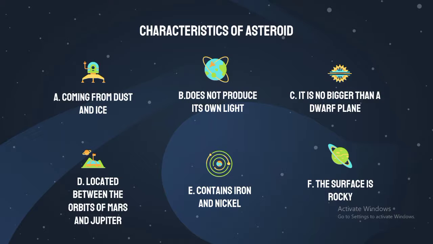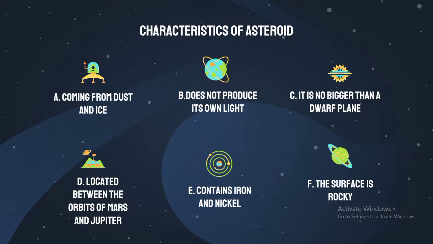B. Does not produce its own light. This asteroid cannot produce its own light but can only reflect light from the Sun. C. It is no bigger than a dwarf planet. In general, this asteroid has various sizes and shapes, but its size is no larger than the planets in the solar system. Its size is less than 1 kilometer to more than 1 kilometer and it has a large number.